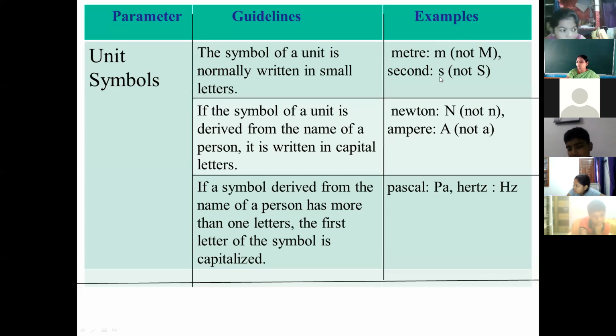Second, small s. Centimeter, small c, small m. Millimeter, small m, 2 times. Yesterday we have done. So when we are writing the symbol of a general unit, we always write its symbol in small letters, not in capital. Meter, small m, not capital. Second, small s, not capital. Centimeters, cm, both small, not capital. Is it clear? So when we are writing the symbol of a unit, normally we write in small letters. Clear to everyone?